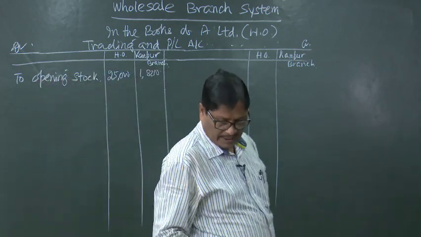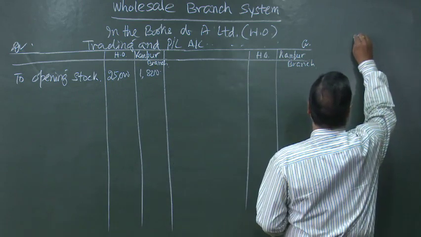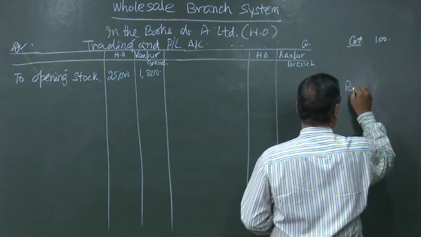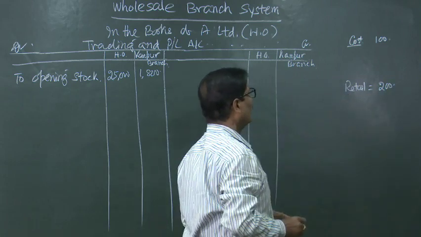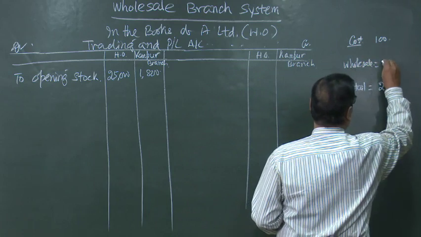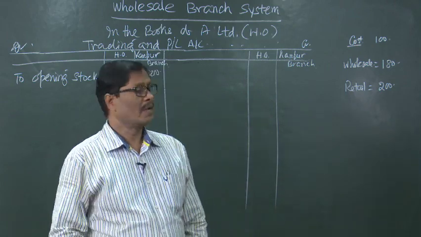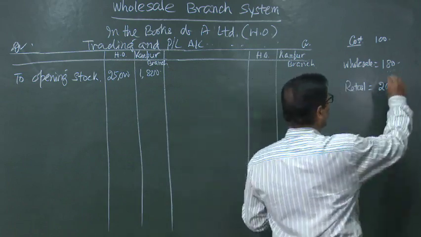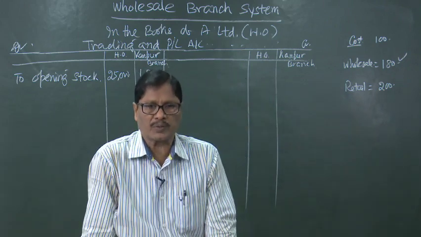As you know, it has been given that when the cost price is 100, retail price is 200 and the wholesale price is 180. So, that is the price at which the head office sends goods to the branch, but the branch sells it at 200 rupees. Again the head office sells it to the consumer directly at 180. It does not sell at the retail price, it sells at the wholesale price only.